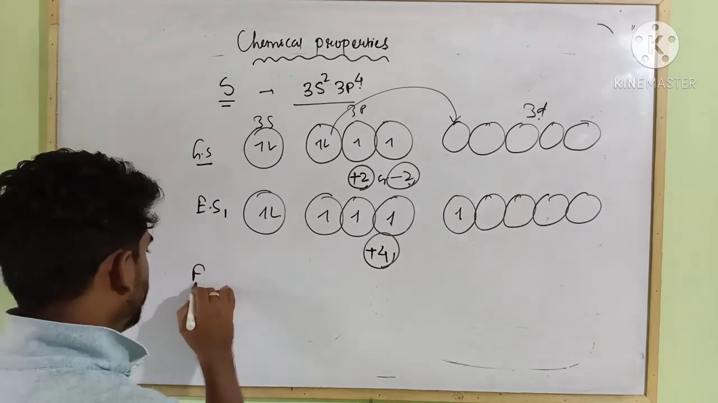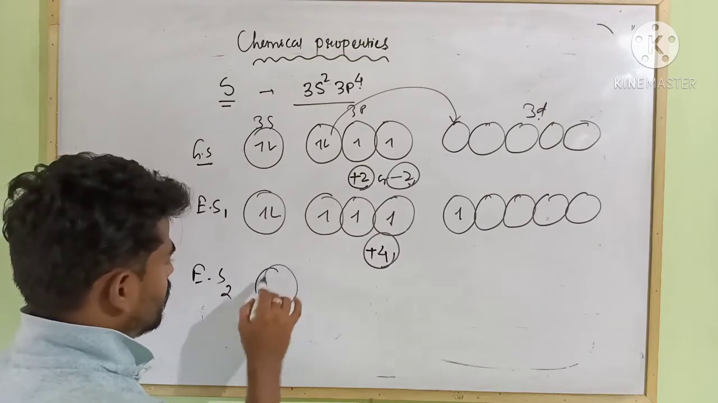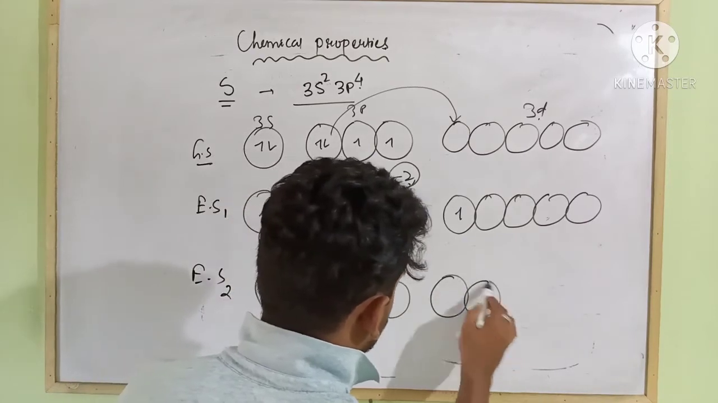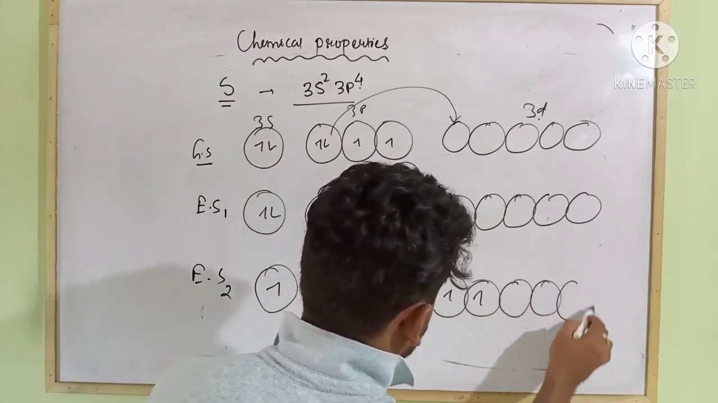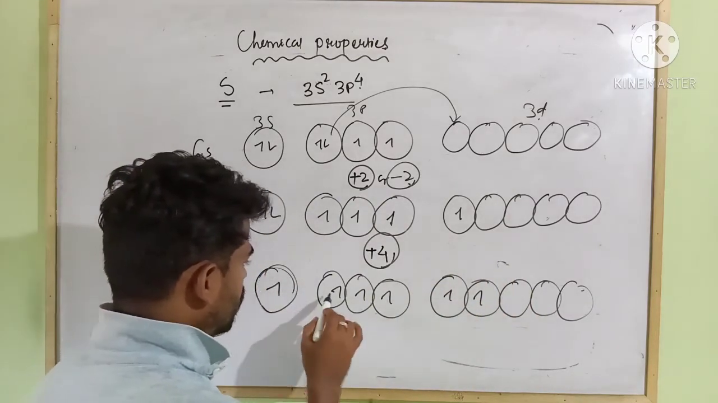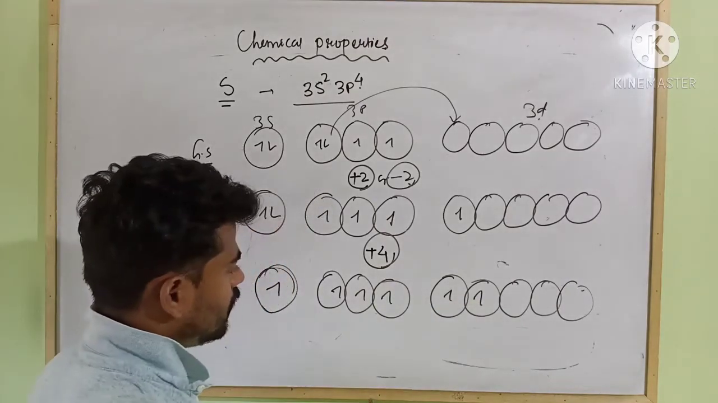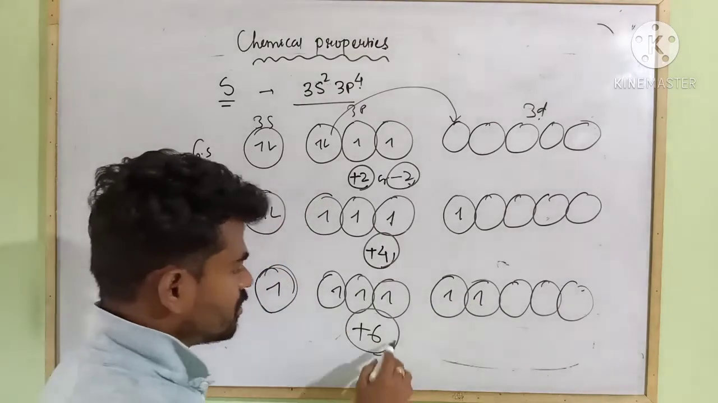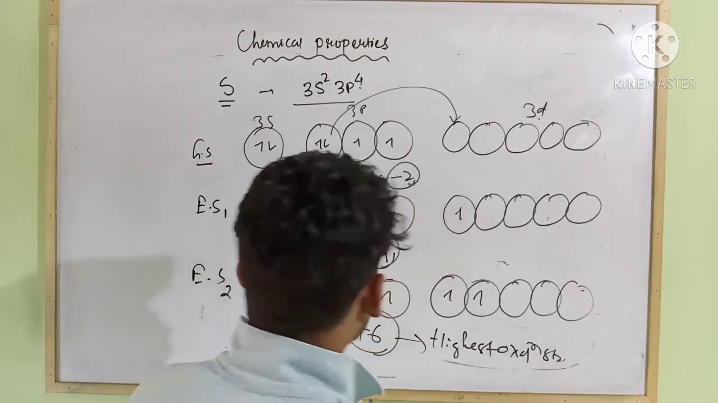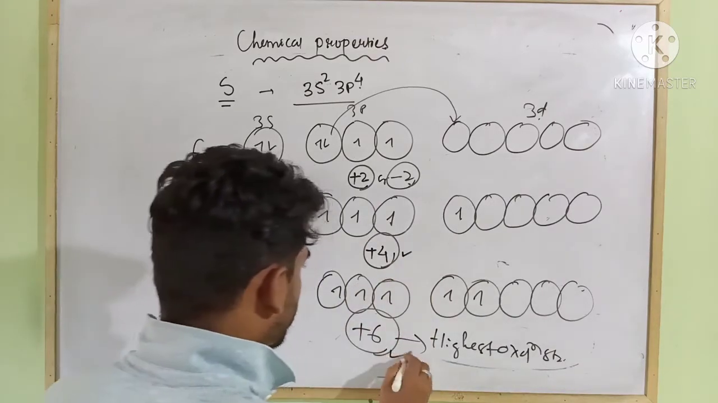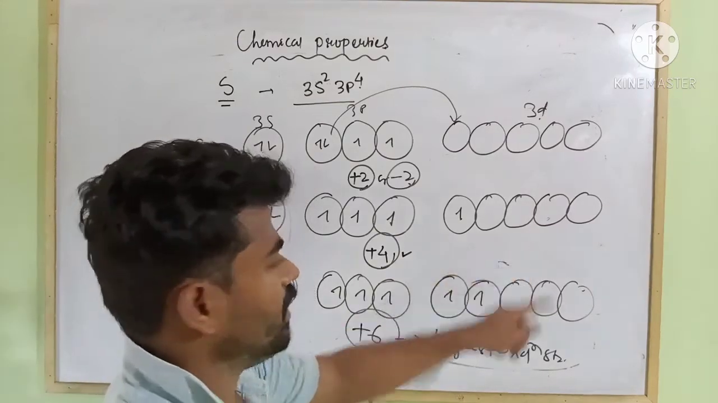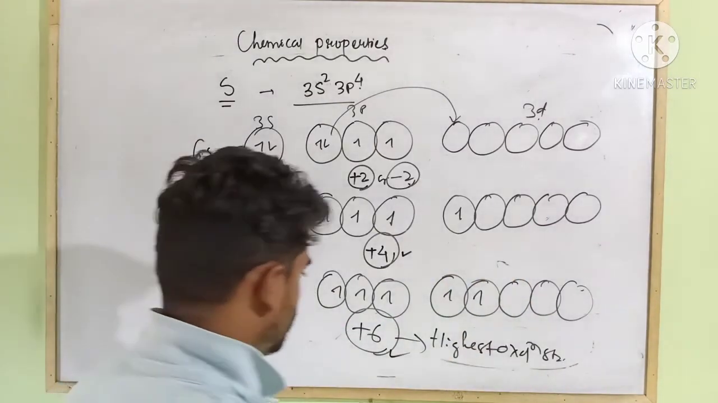Next, if I consider the second excited state, okay, this is 3d. Clear? So here how many unpaired electrons do you get? 6. So there exists +6, the highest oxidation state. But these oxidation states +4 and +6 cannot be possible in the case of oxygen, because there is no 2d. There is no vacant d orbital in oxygen.